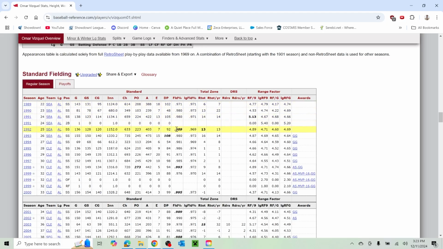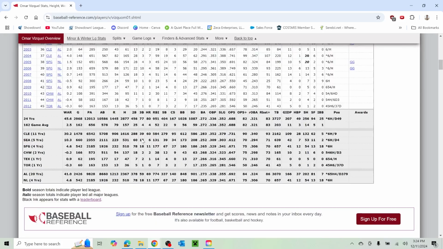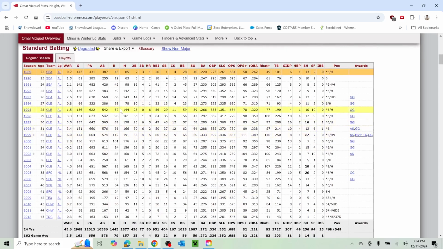But even still, wow, look at this 92 season. 7 errors in 633 chances. So 633 times he touched the baseball, only 7 times he made an error. That's the best fielding percentage. Wow. Look at that. A lot of double plays turned. And this was, again, towards the beginning of his career. This was before he was really